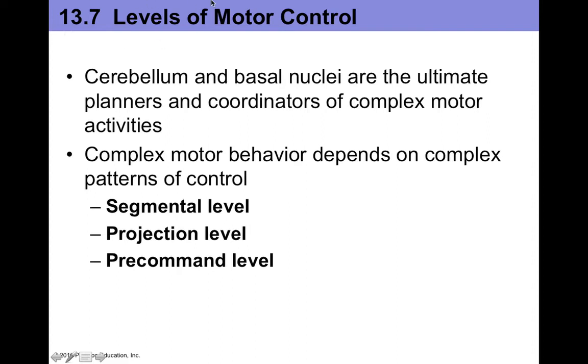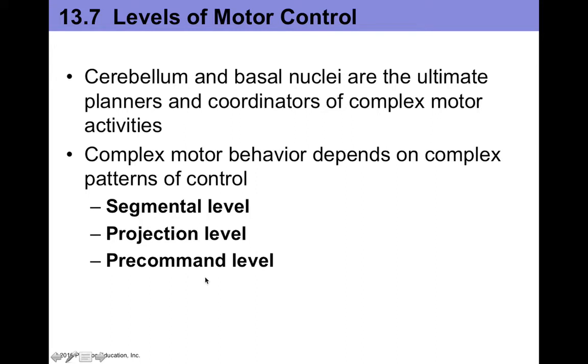Alright, so in this video we're going to look at levels of motor control. Cerebellum and basal nuclei are the ultimate planners and coordinators of motor activities. This is because they store information about, basically, how to coordinate a certain motor activity. And complex motor behavior depends on a lot of complex patterns of motor control.